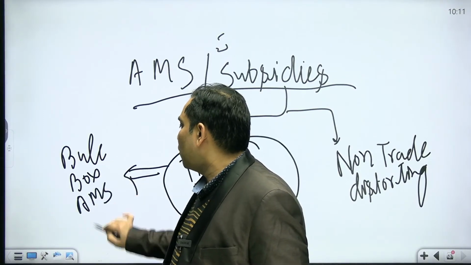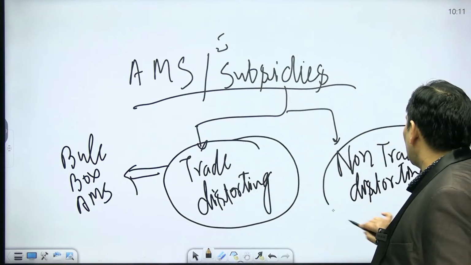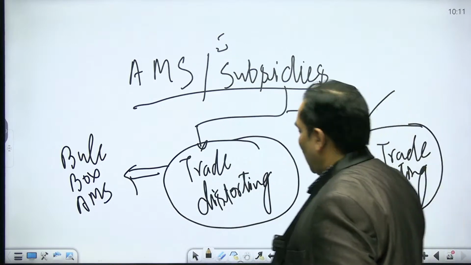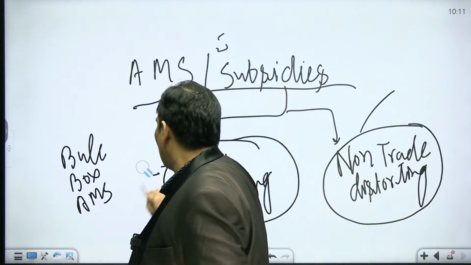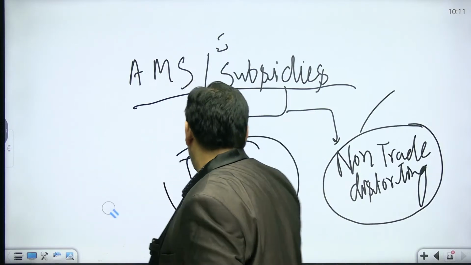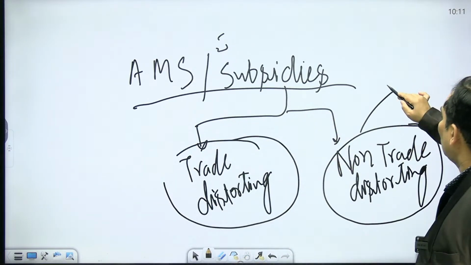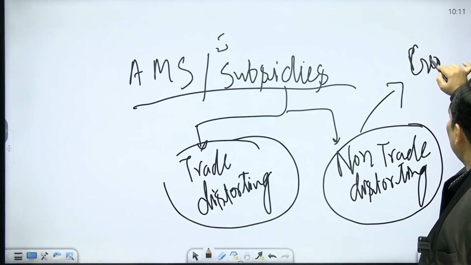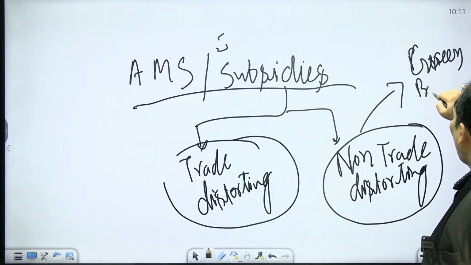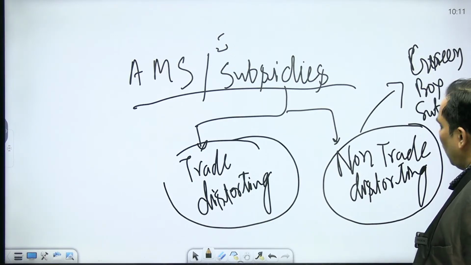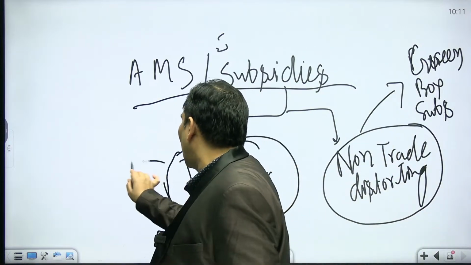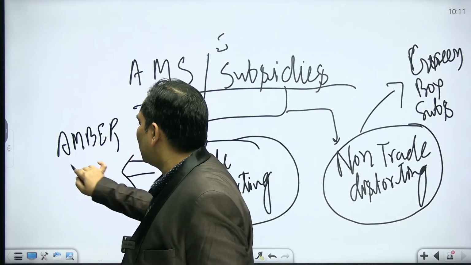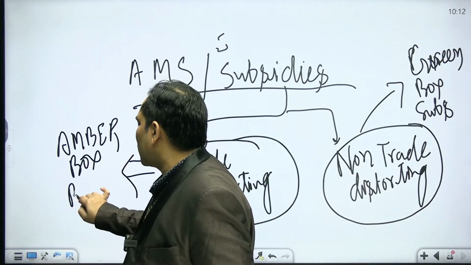Aggregate measures of support. Okay, that non-trade distorting, sorry, this is non-trade. I am really sorry, dears. Non-trade distorting subsidies are known as green box subsidies. Green box subsidies. Okay, and trade distorting subsidies are known as amber box. They are amber box and blue box.